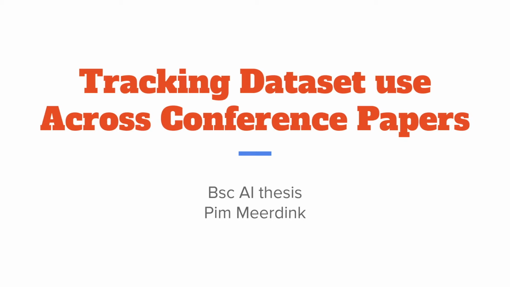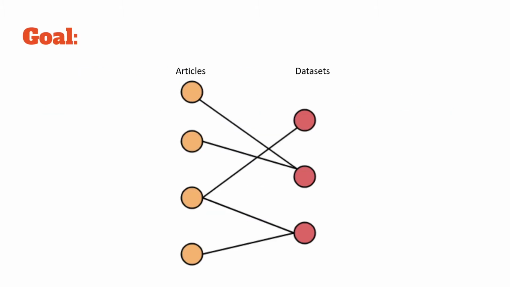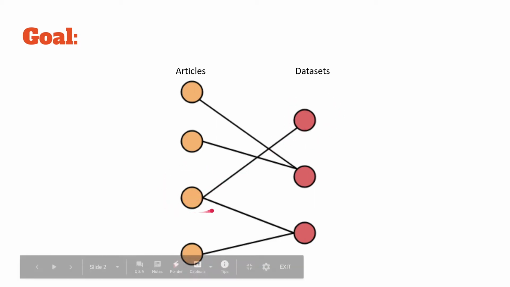My name is Pim, and I'm here to talk you through my bachelor AI thesis named Tracking Dataset Use Across Conference Papers. So really the goal of my thesis was to, given some large corpus of scientific text, construct this bipartite graph that you see here, where you have datasets on the right side and articles on the left. And a dataset node will only be connected to an article node if that dataset is used in that article.